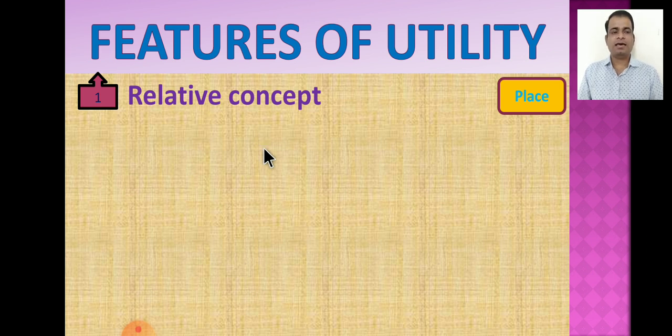Woolen clothes have less utility in Mumbai, but they have more utility in Kashmir, which is a very cold place. So the utility of woolen cloth changes due to a change in place of utilization. Therefore we can say that it is always related with place. So utility is a place relative concept. It is time relative as well as place relative.